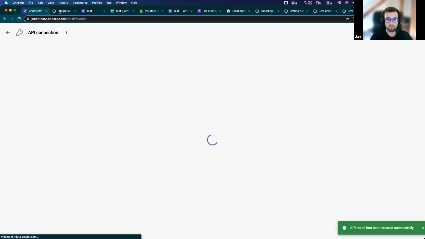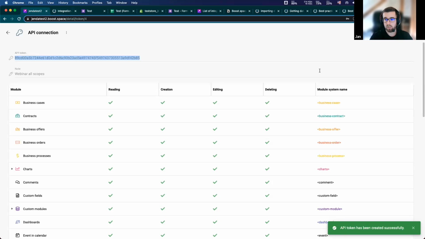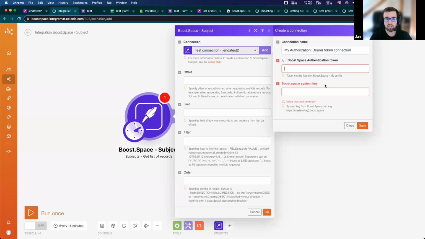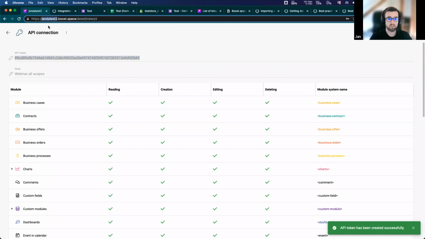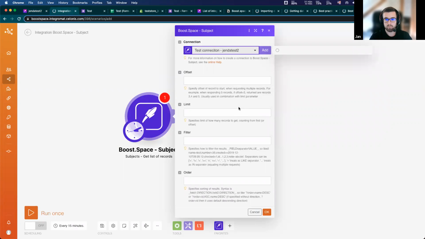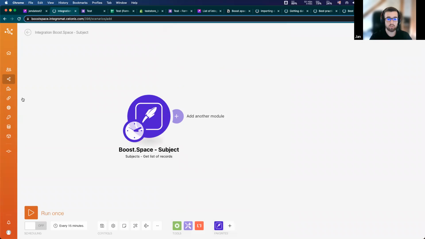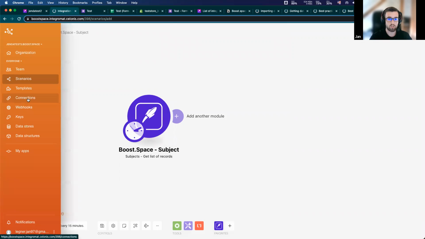I will use it in this field, and the system key is actually the name of your Boost.space instance, which you can also find at the beginning of the URL. For me, it's this yen.test2. So I will paste it like this and save it. Okay, the connection to Boost.space is already created. You can also find all your connections here in the connections tab.